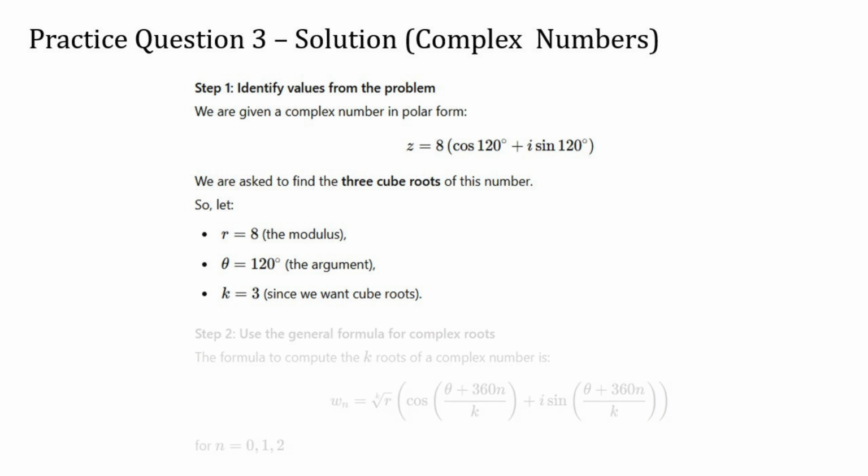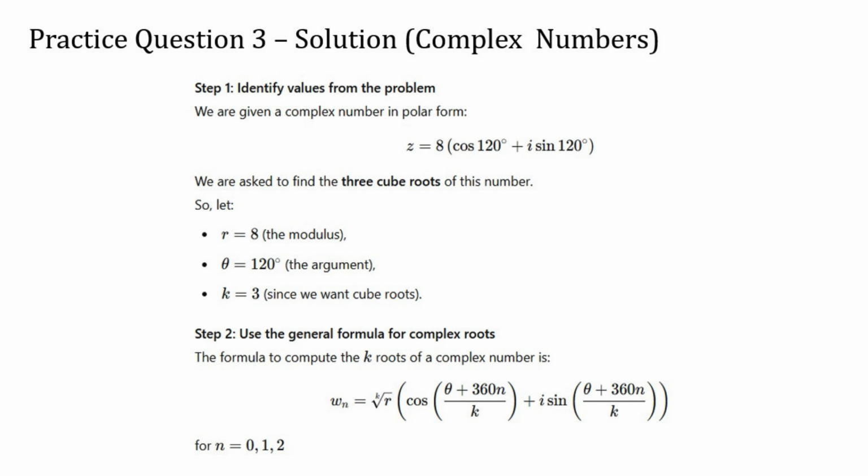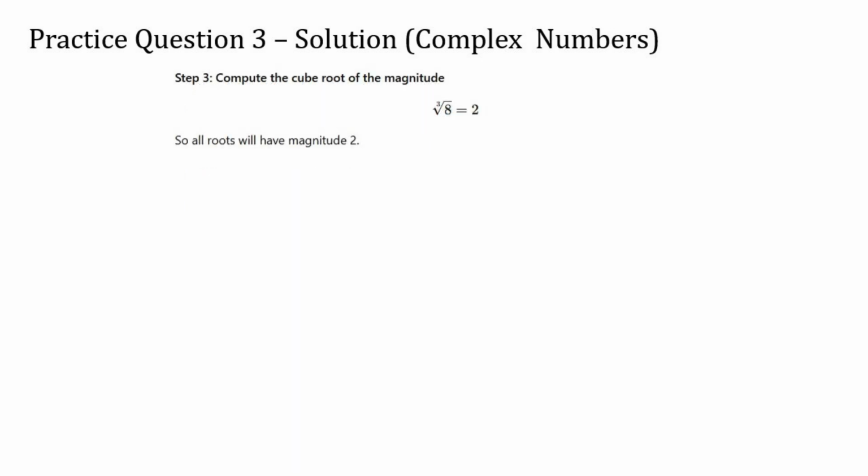To solve this, we'll use the general formula for finding the roots of a complex number. This equation can be found in the FE Handbook. First, we take the cube root of the magnitude. The cube root of 8 is 2. This tells us that each of the three roots will have magnitude 2.